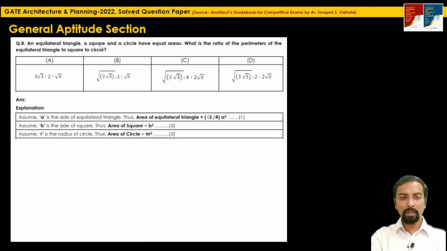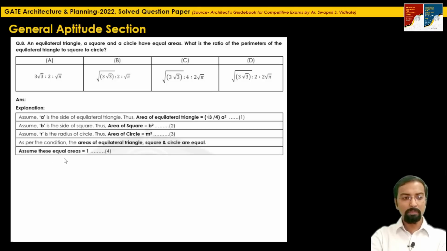What is given here? The equilateral triangle, square and circle have equal area. So the values of all these three expressions are the same, right? So we can assume that the value is 1, so that we can equate all three equations.